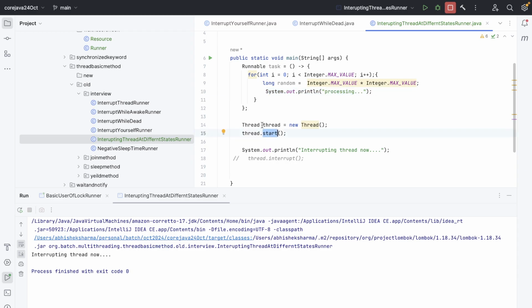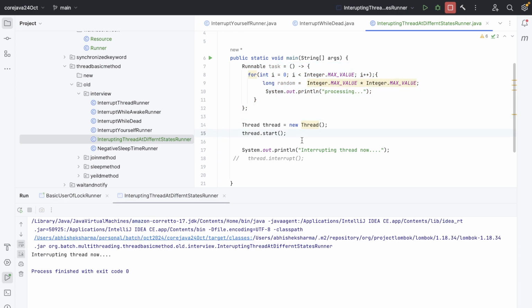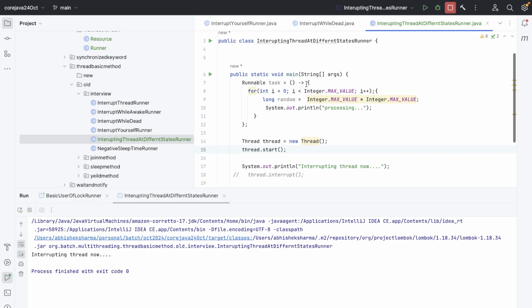Thread.start, this is not a daemon thread, it's ending also. Interrupting thread now. Okay, I haven't even provided any task to the thread. We have to provide the task also, right, to the thread. Empty task we are trying to run, right? Now it will.